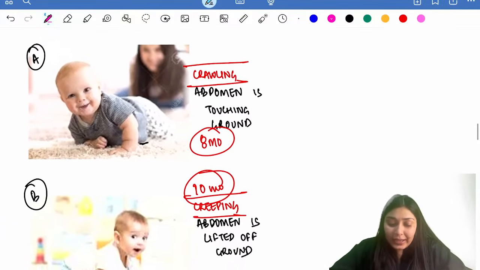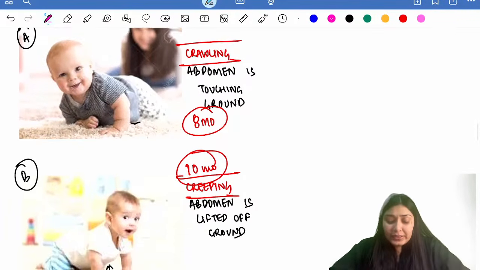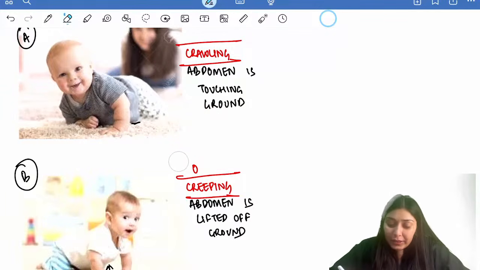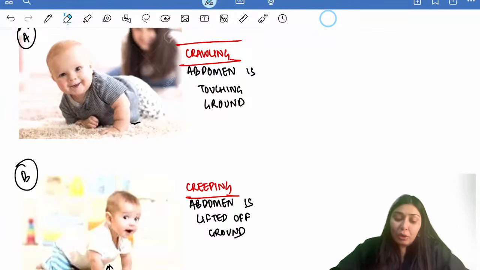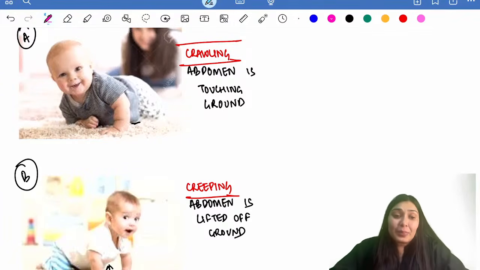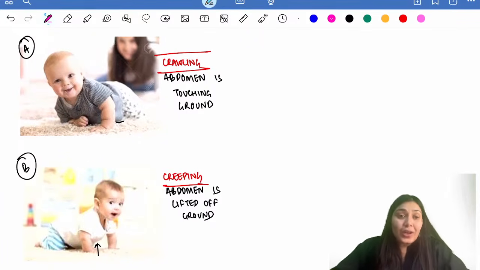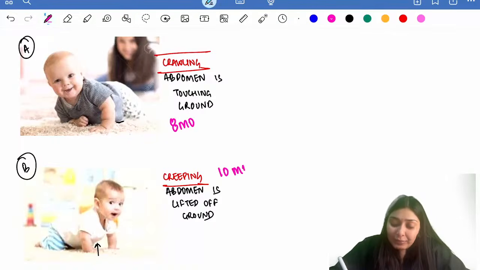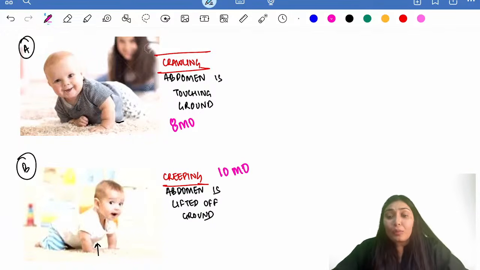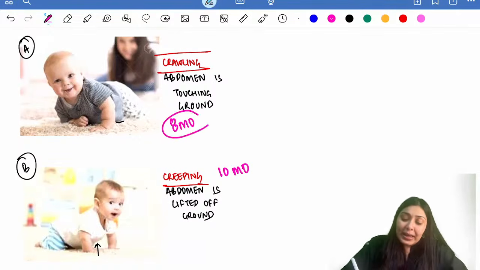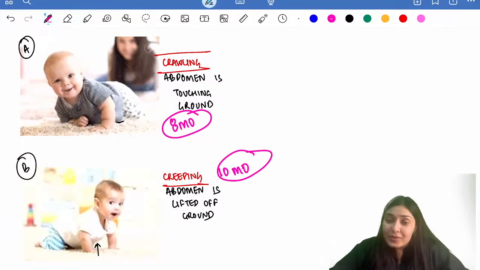Right? This is crawling and creeping. I told you in both of these, crawling and creeping, the child will be on the 4 limbs, moving on the 4 limbs. But in crawling, the abdomen is touching the ground. And in creeping, the abdomen is lifted off the ground. Can you see over here? So crawling comes first at 8 months of age and creeping comes later at 10 months of age. Which comes early? Crawling comes early at 8 months and creeping comes later on at 10 months.